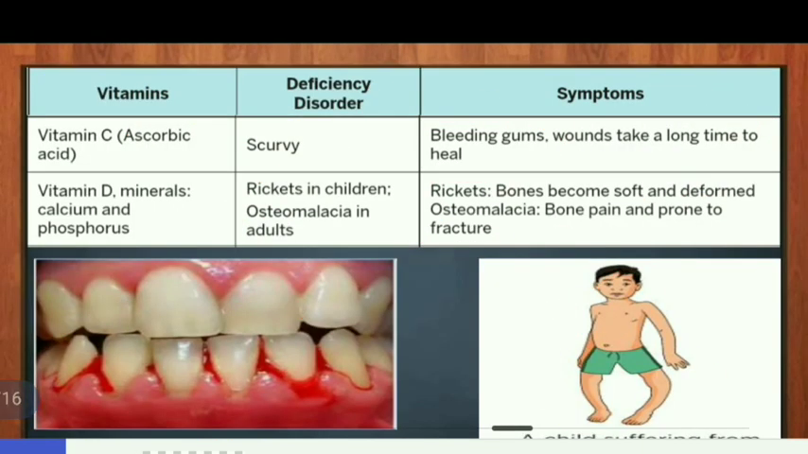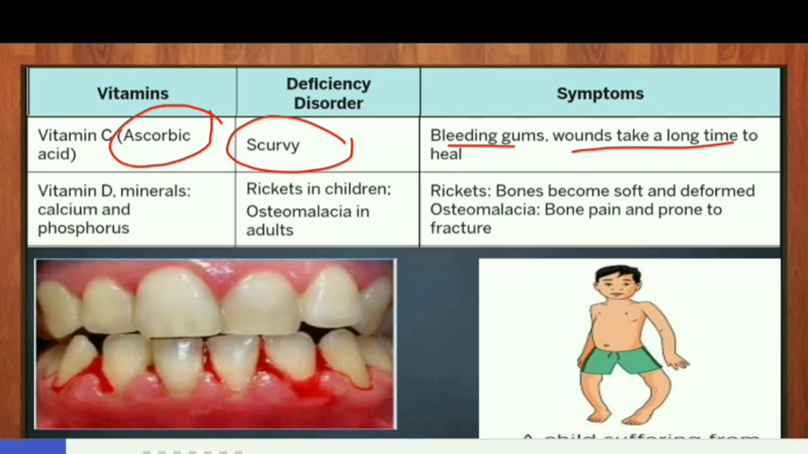Next is vitamin C. The scientific name of vitamin C is ascorbic acid. If there is deficiency of vitamin C in the diet for a long time, it results in scurvy. Symptoms are bleeding gums and wounds take a long time to heal. This is the image of bleeding gums.